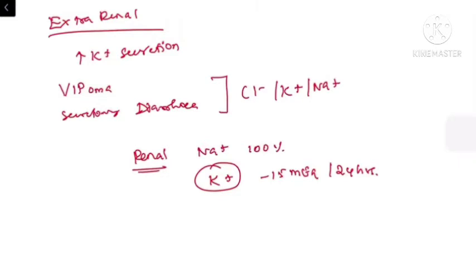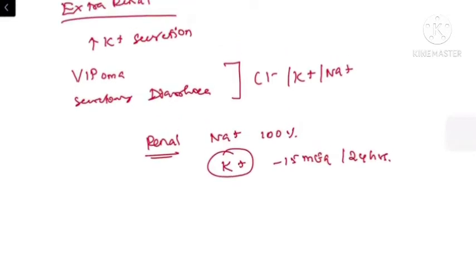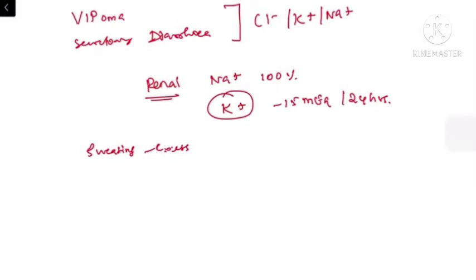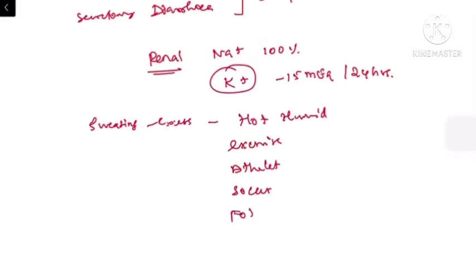So in case of dietary deficit or hypokalemia, the renal compensation will be very low. So for patients with VIPoma or secretory diarrhea, or if the patient has excessive sweating, this is also a possible source of potassium loss. Whenever the patient is working in a hot humid environment or exercising, especially athletes, soccer players, football players, they tend to have excessive sweating. So these patients may have the possibility of hypokalemia-induced heat cramps.